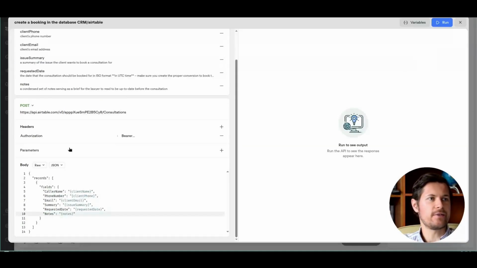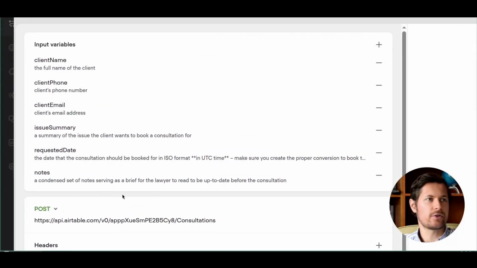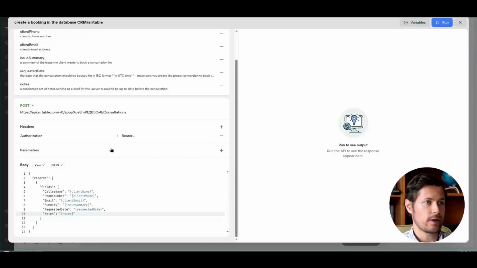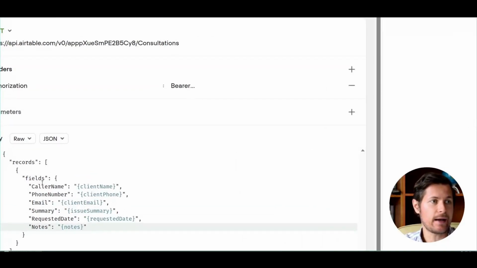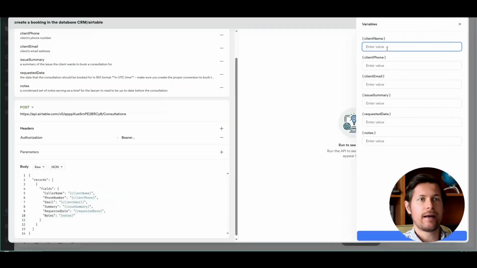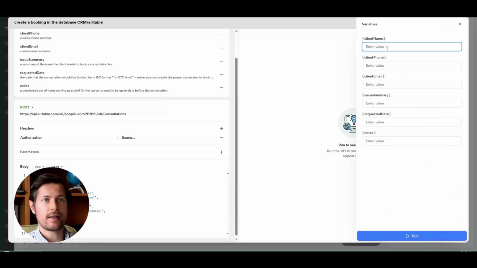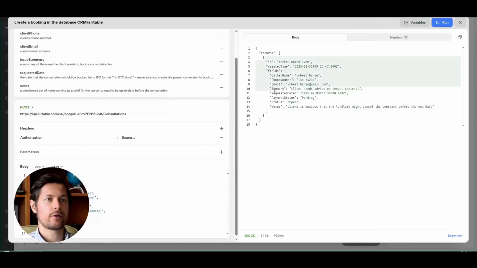So now that I've specified all of the variables here that will be extracted by the chatbot AI and how they fit into the post request of the Airtable API, I can now test it by clicking run. And now I add a few details like client name. Now I click run and I see that the proper record was created.